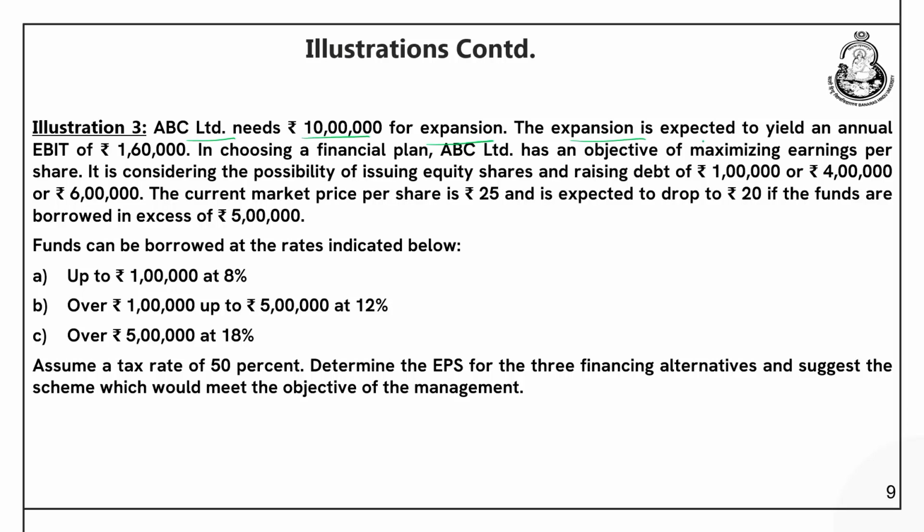The expansion is expected to yield an annual EBIT of rupees 1,60,000. In choosing a financial plan, ABC Limited has an objective of maximizing earnings per share. So, what it likes to do is it wants to maximize its EPS. It is considering the possibility of issuing equity shares and raising debt of either 1 lakh, 4 lakh or 6 lakh. There are 3 instances, right.